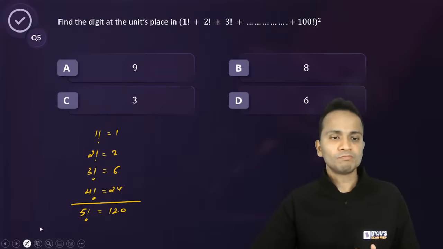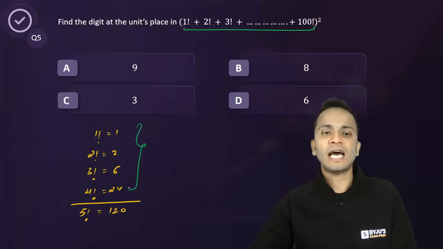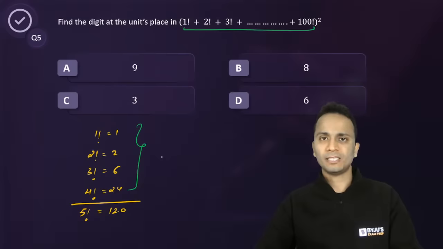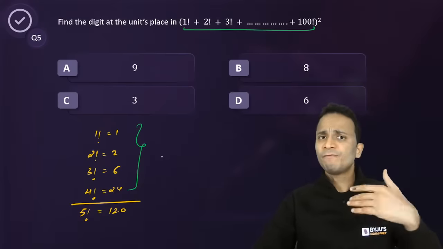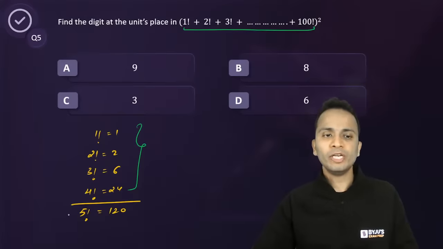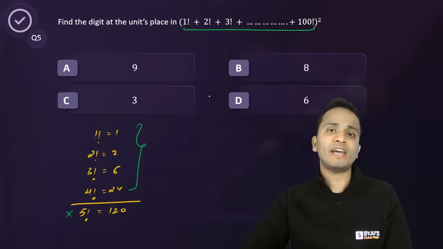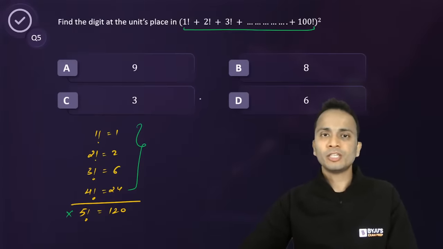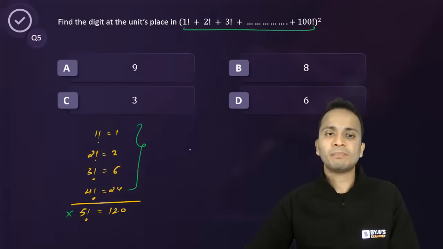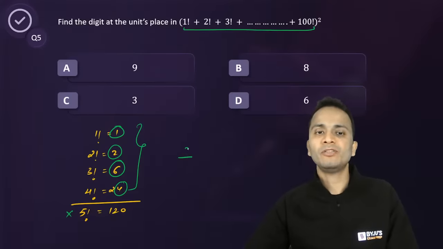So to determine the unit digit of the expression inside the bracket, I just add these four numbers, because from 5 factorial onwards the unit digit of every term is 0. So the unit digit of the term inside the bracket will be 1 plus 2 plus 6 plus 4, so the unit digit will be 3.